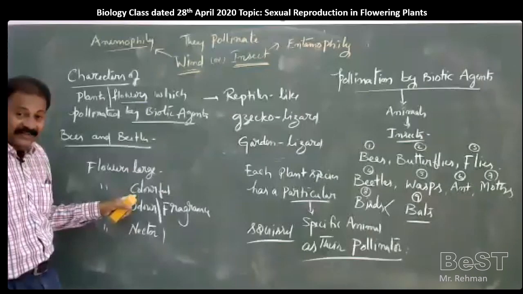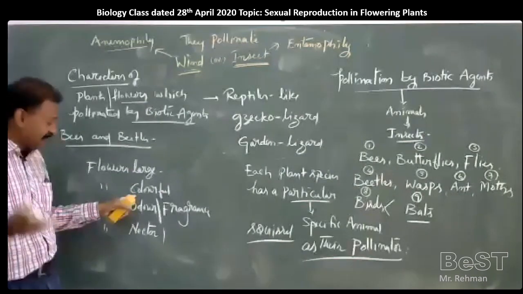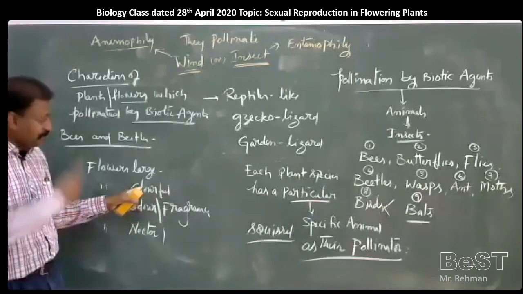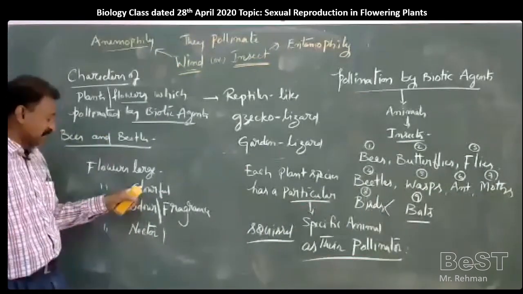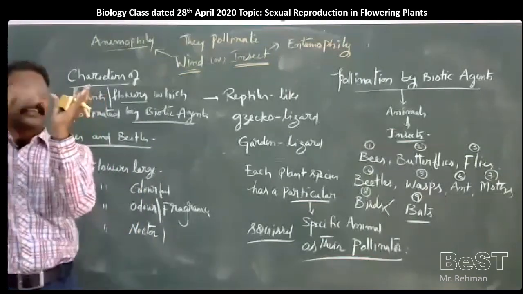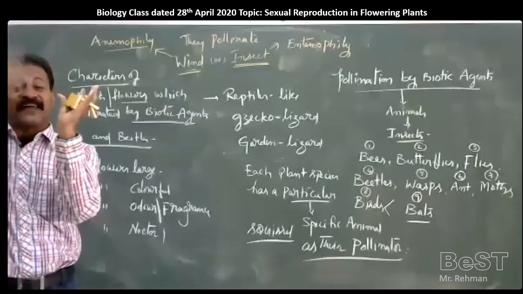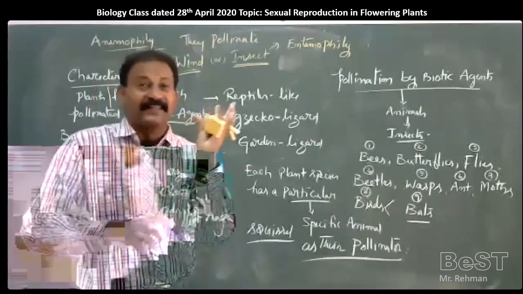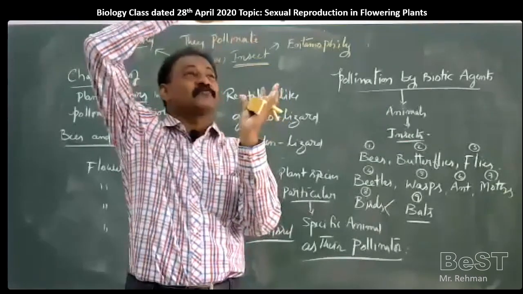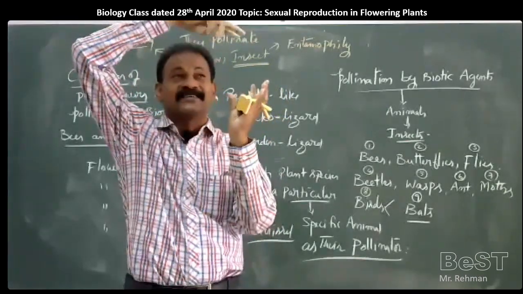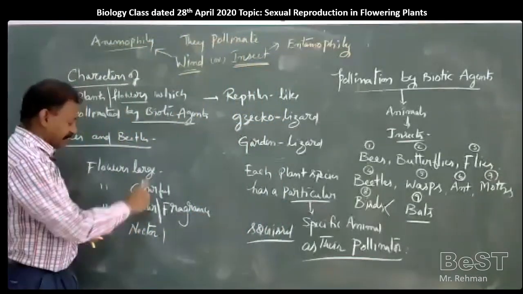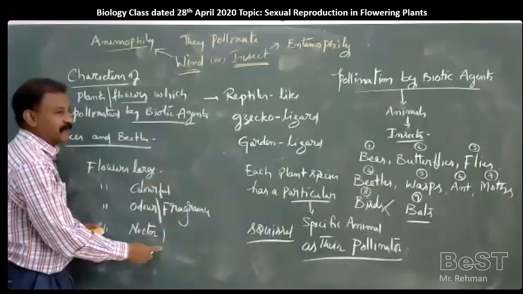If they are colored, red, yellow, orange, blue, various colors, they will be easily attracted by insects. And when a particular flower is large, colored, and releasing fragrance, automatically the bees moving around will come near the fragrance. Automatically they will fall on the flower.